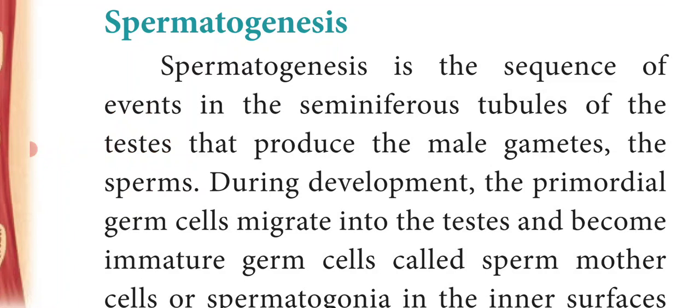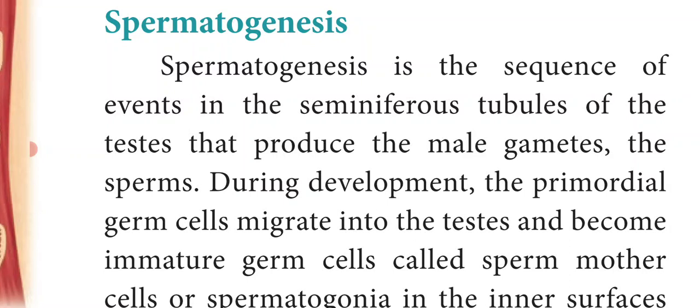Spermatogenesis is the sequence of events in the seminiferous tubules of the testes that produce the male gamete, the sperms. So, spermatogenesis is a 2-mark question. During embryonic development, the primordial germ cells. What are primordial germ cells? We have already learnt in the term gastrulation.